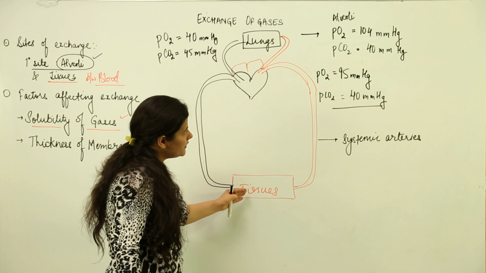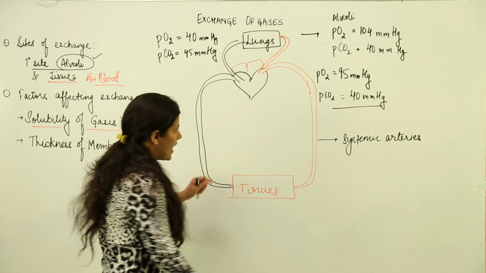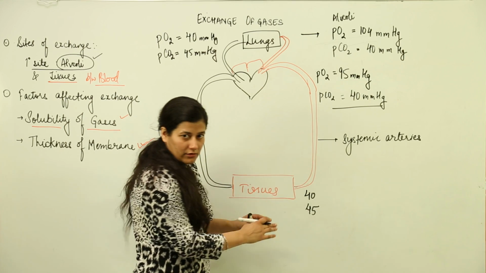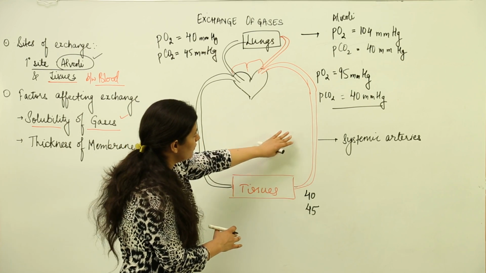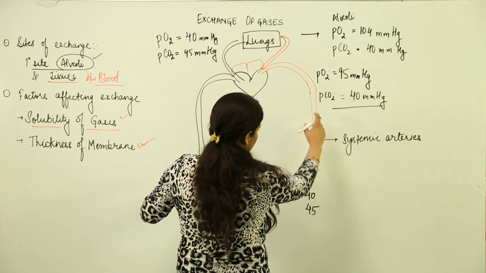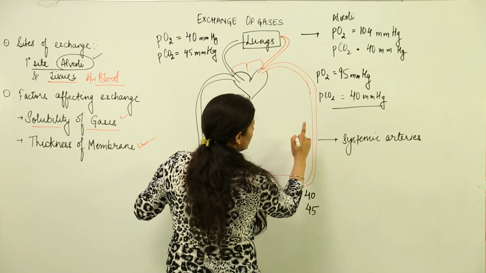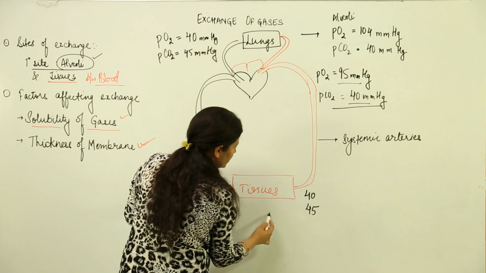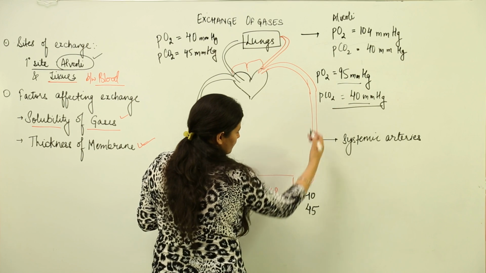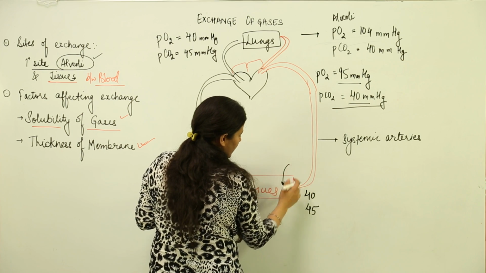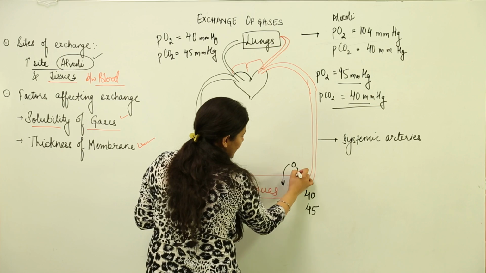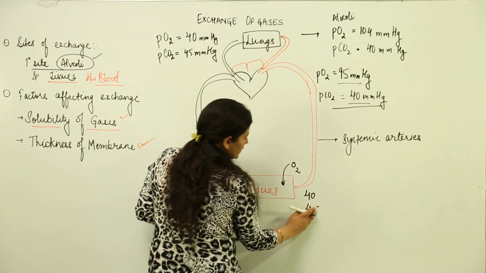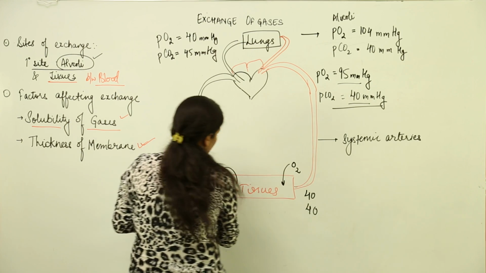Now the tissues being deficient in oxygen, the tissues again have 40 and 45, and the same thing is happening. The blood comes over here with 95 millimeter and 40 millimeter to the tissues. Due to this pressure gradient, the oxygen would move inside the tissues, and carbon dioxide would be given back to the blood.